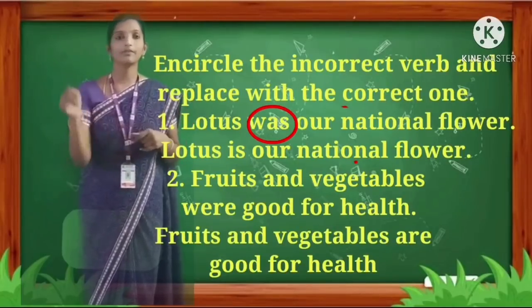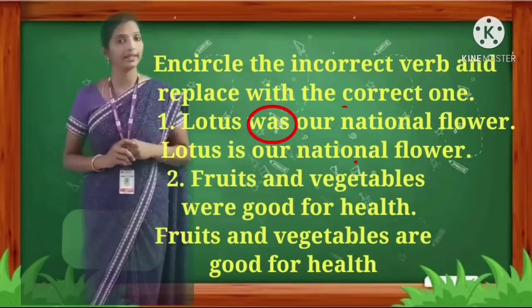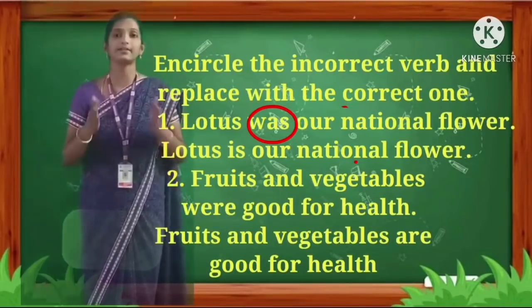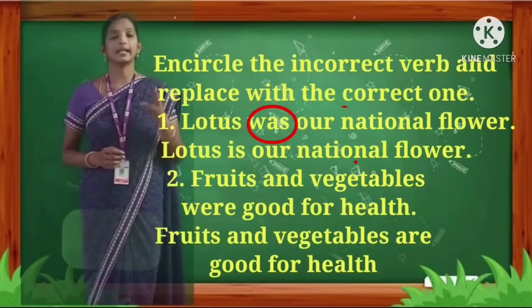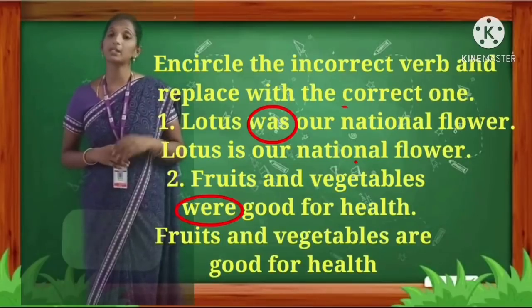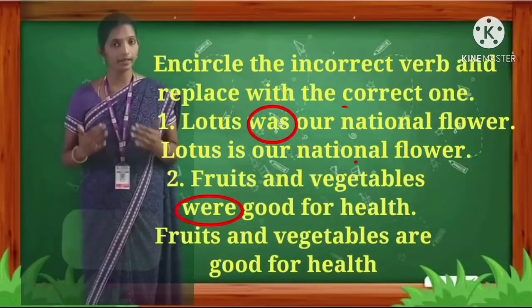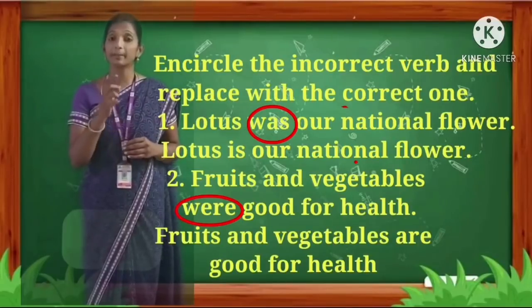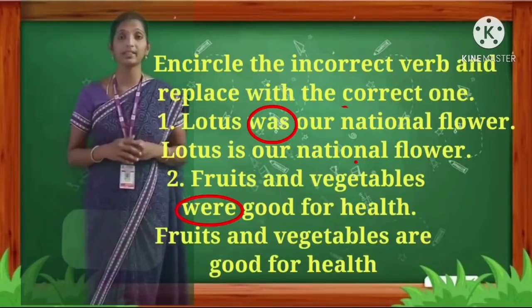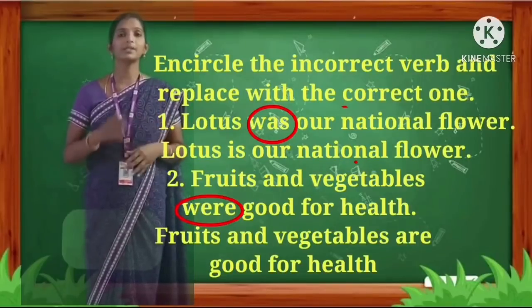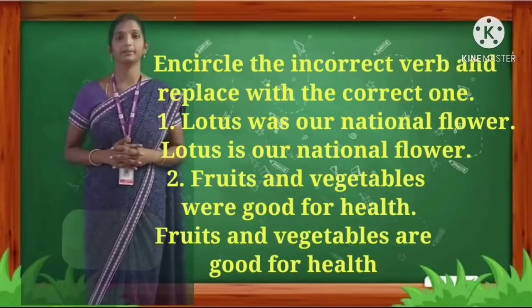Was. So we have to encircle that incorrect verb and write it as is. Lotus is our national flower. Second one, fruits and vegetables were good for health. Is it good for health even now? Yes. So we have to replace the verb were with are. Fruits and vegetables are good for health.